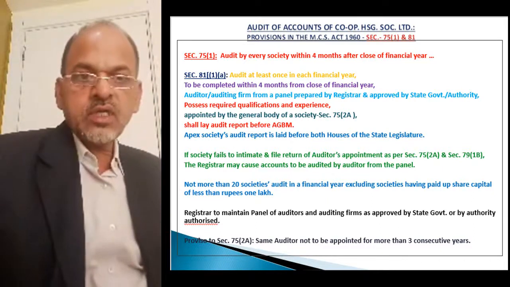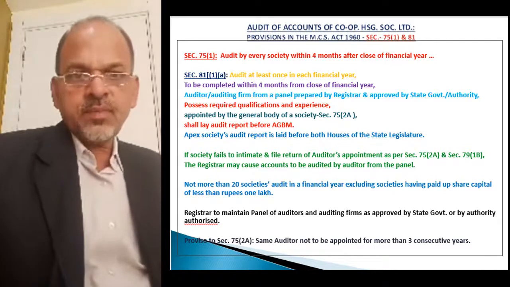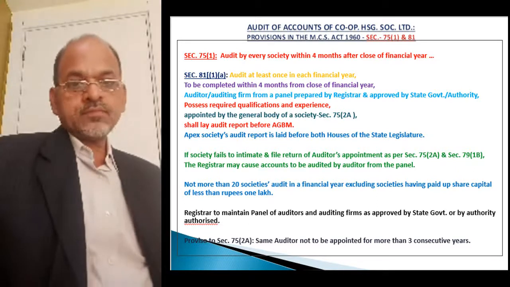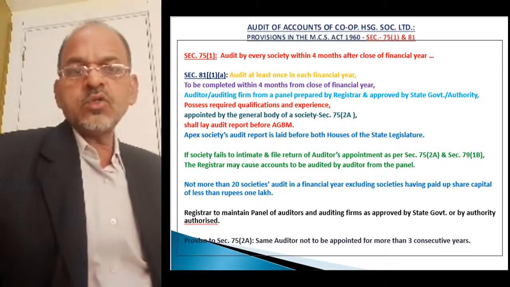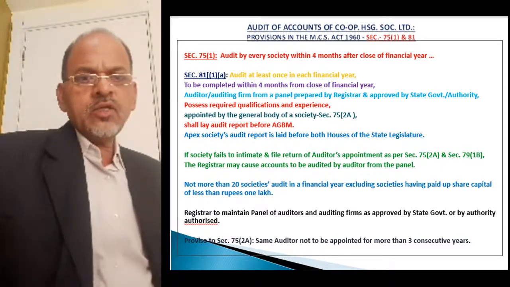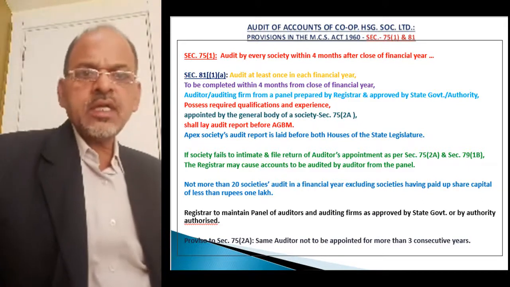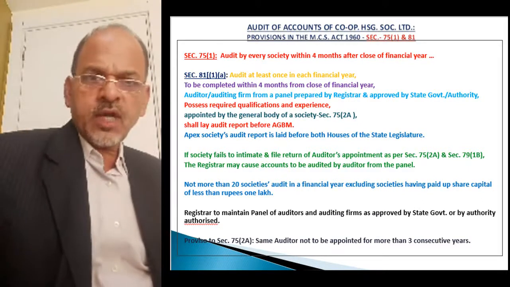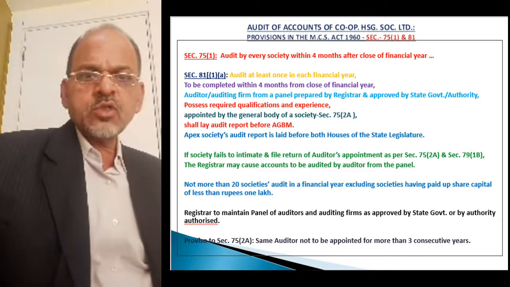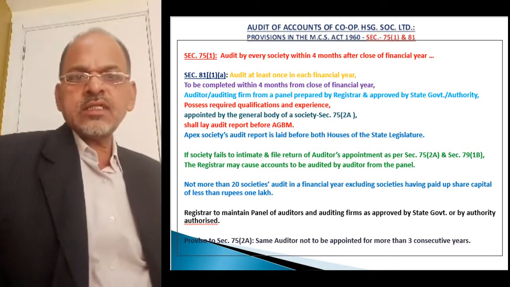See, this is the provision. And in many societies what happens, society appoints auditor in annual general body meeting but doesn't intimate to the registrar by way of filing return, and by using powers under this provision, registrar also appoints some auditor. That auditor appointed by the registrar comes to the society. Then there is a little bit of friction or dispute, that society claims that we have appointed our auditor, and the auditor appointed by the registrar claims that I have been appointed by the registrar.